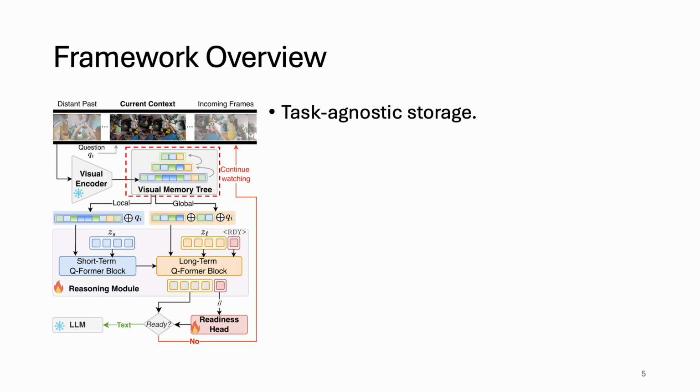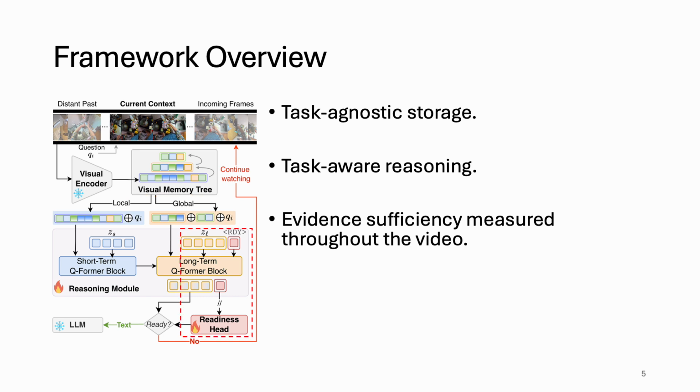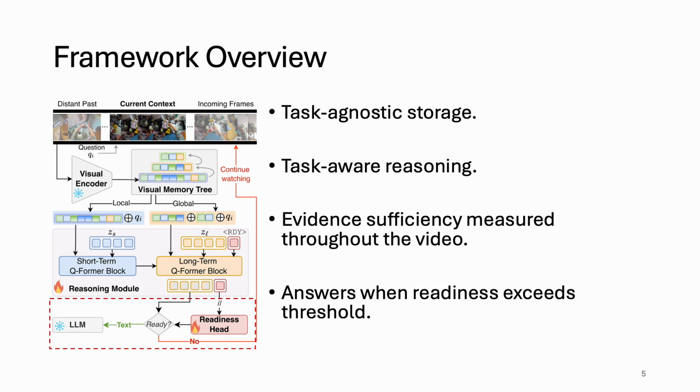Secondly, we perform task aware reasoning through the reasoning module, through different levels of local and global level reasoning. And for answer timing, the evidence sufficiency is measured throughout the video coupled with the reasoning process, and the LLM is only triggered to answer when it has seen a certain amount of evidence.